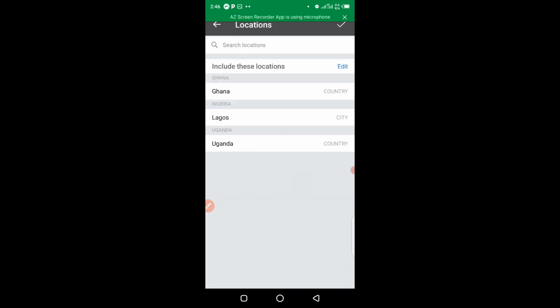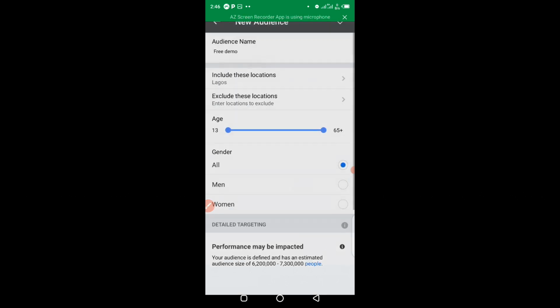And you can decide to target some particular location in a country or in your locality. Everything should be done in this format. Just type in whatever location you want to target here. Once the location pops up, click on accept to add the location. When you are done with the location, you have to click on this check mark to accept the location.